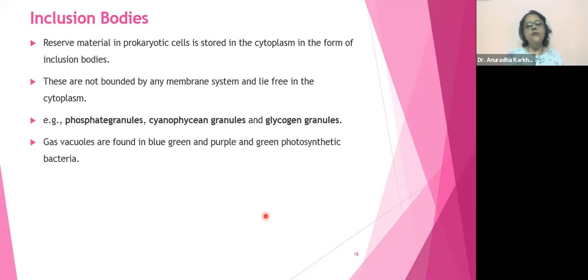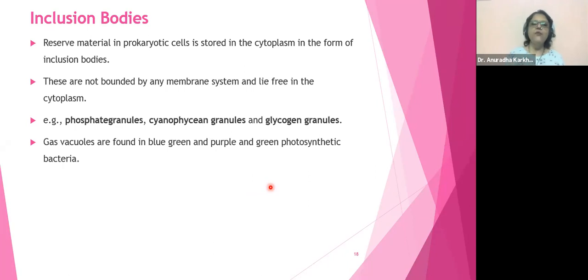Sulfur granules are called sulfur granules only, but another name for phosphate granules is volutin granules. Some books call it volutin. So in your exams, if they ask you about volutin, don't look around, it's an inclusion body. Are excretory metals present as inclusion bodies? No, no. They'll be immediately removed. They cannot be stored.